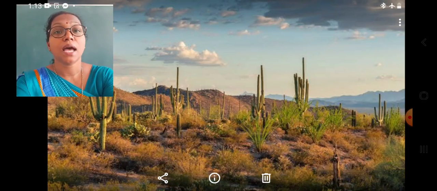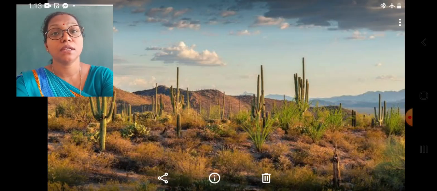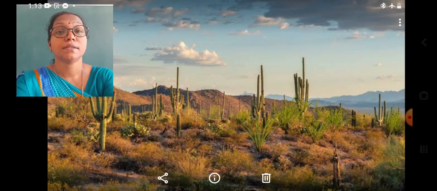The desert animals such as the camel eat these cacti. The camels can live without water for many days. So these are the adaptations of plants, and also of the animals that live in the hot deserts.